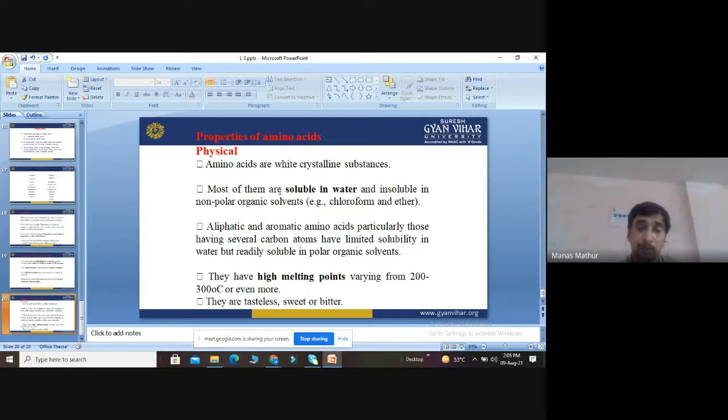What is the concept of solution? Polar dissolves in polar, non-polar dissolves in non-polar. So most of them are soluble in water and insoluble in non-polar organic solvents, which are chloroform and ether. Non-polar amino acids can easily dissolve in non-polar solvents, but polar amino acids dissolve only in polar solvents.